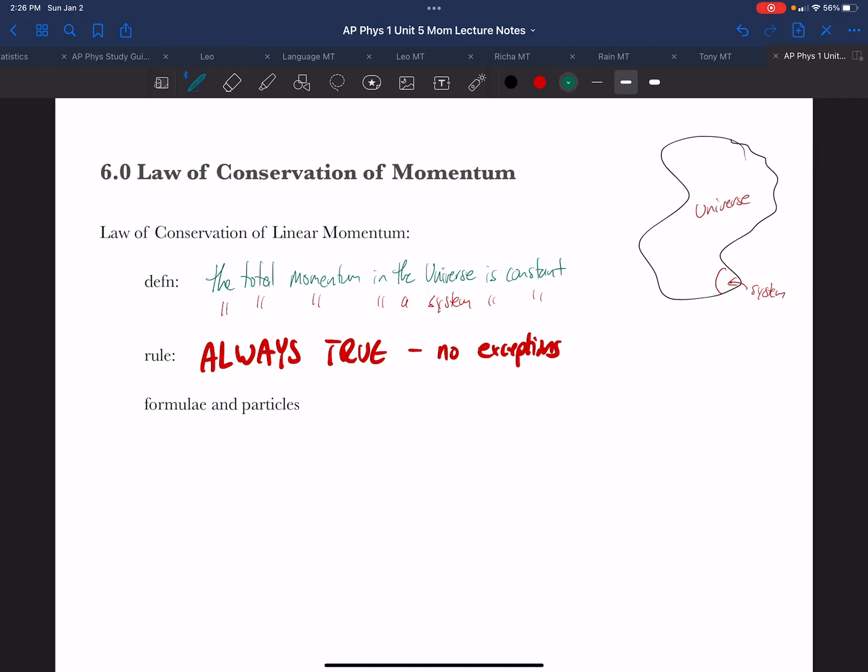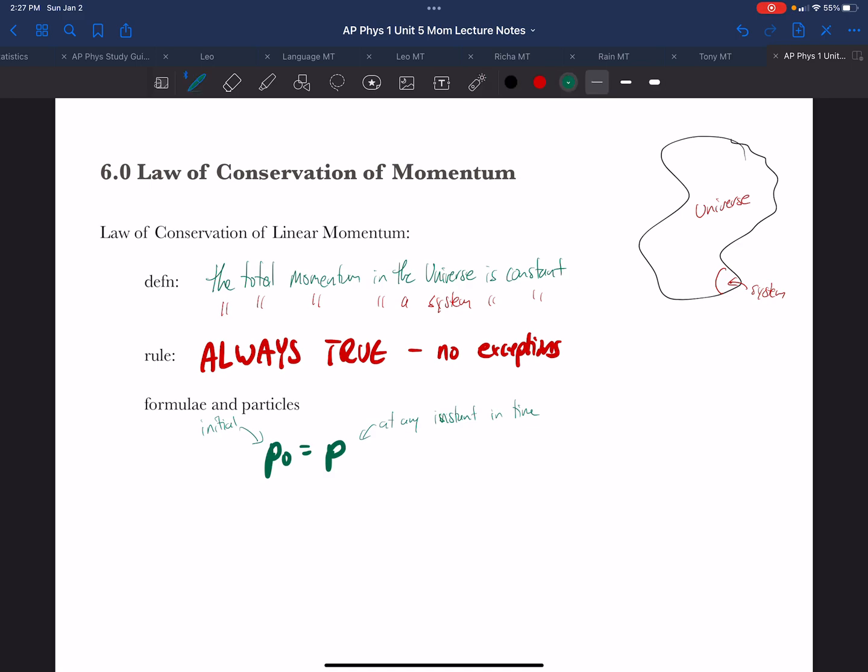Now, this formula, the total momentum of the universe remains constant, is simply put: the initial momentum equals the momentum at any instant in time. So if we break off a part of the universe for our system and we figure out how much momentum is in there, that total amount of momentum is going to stay the same.